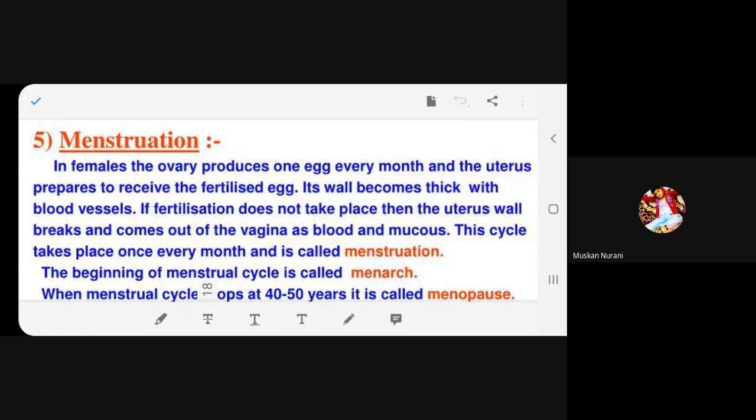When puberty starts, when the girl child gets the first menstrual cycle, that is called menarche. And when a woman stops undergoing the menstrual cycle, it becomes menopause. Whereas a male can reproduce throughout his life, the female has a restricted period. Beyond that, she cannot reproduce. After menopause, she cannot reproduce. Is it clear?